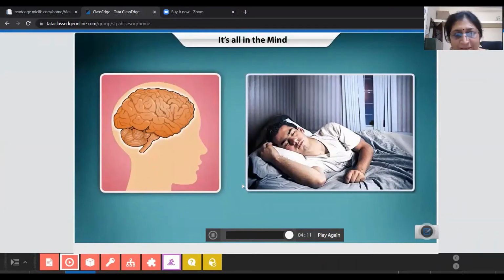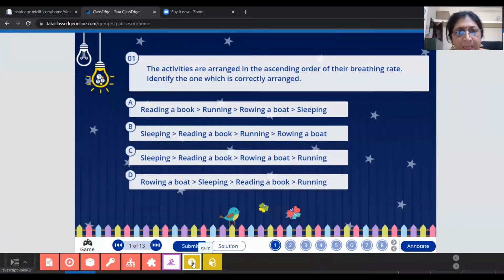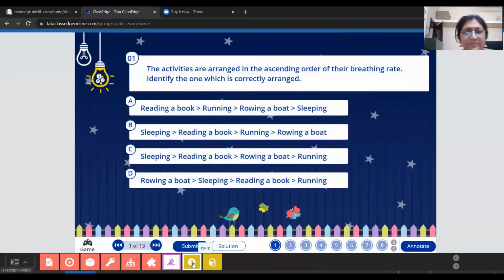Okay. Yes, now what is breathing, and what is aerobic respiration, ma'am, and what is anaerobic? I am asking you some quiz. Just ask me questions related to this. Okay, ma'am. Yes, this is a quiz we are playing.